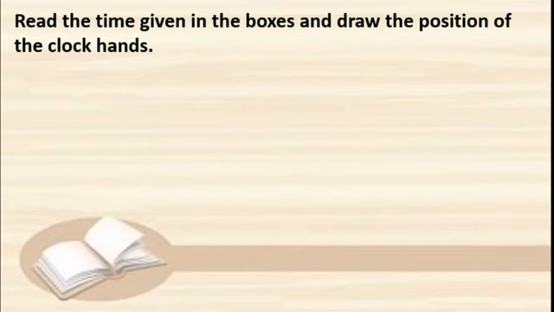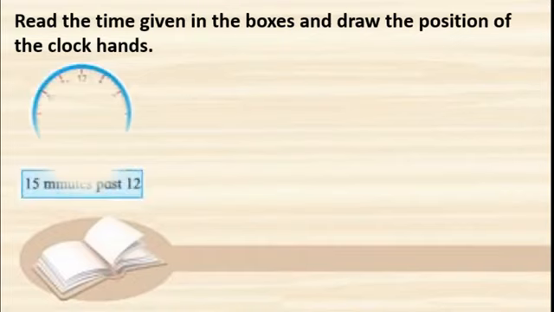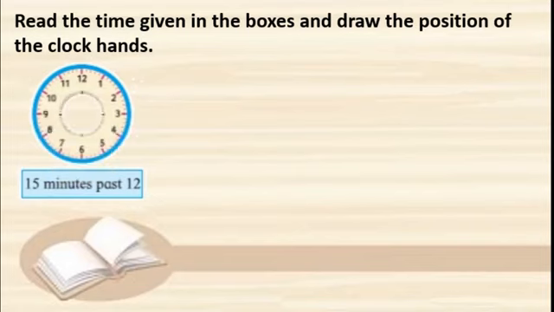Now read the time given in the box and draw the position of the clock hands. Here it is given in inverse position, meaning here we have to draw the hands. Okay, the time is given in the box. Now what is the time here? 15 minutes past 12. 15 minutes means the minute hand should be on 3, isn't it? And past 12 means the hour hand should be between 12 and 1, isn't it?